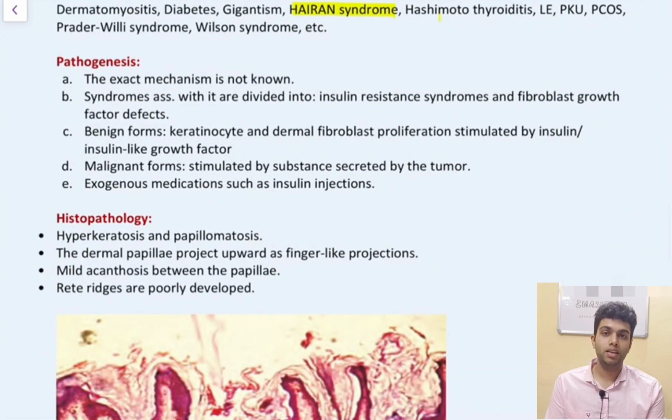Now coming to the pathogenesis, no clear mechanism is known, but some syndromes associated with that are divided into insulin resistance syndrome and fibroblast growth factor defects. In benign forms, keratinocyte and dermal fibroblast proliferation is seen that is stimulated by insulin or insulin-like growth factors. In malignant form, it is stimulated by substances secreted by the tumor. Some exogenous medicines such as injection of insulin also cause acanthosis.